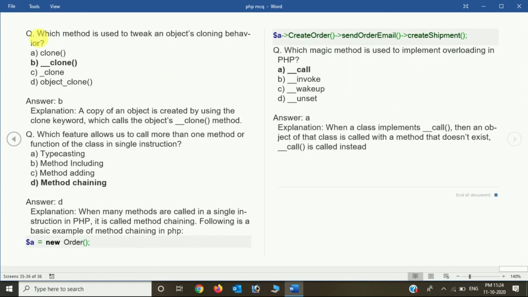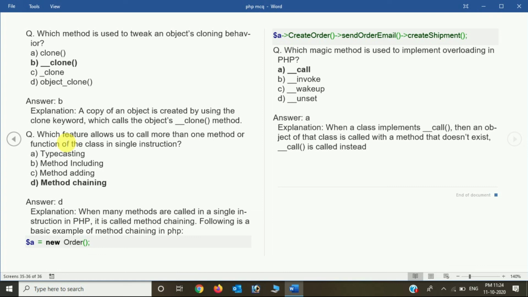Now which method is used to tweak an object's cloning behavior? The answer is __clone, because a copy of an object is created by using the clone keyword, which calls the object's __clone method. Now which feature allows us to call more than one method or function of a class in a single instruction? The options are method cleaning, chaining, method adding, method including, typecasting. The right answer is option D, that is method chaining, that we can use.